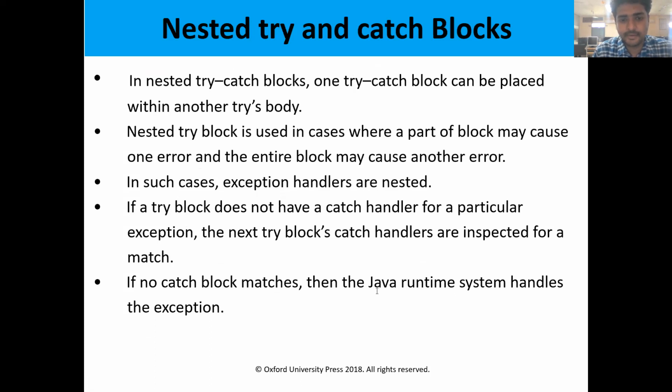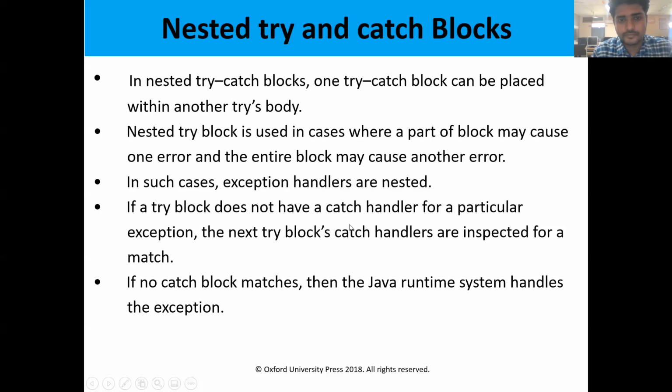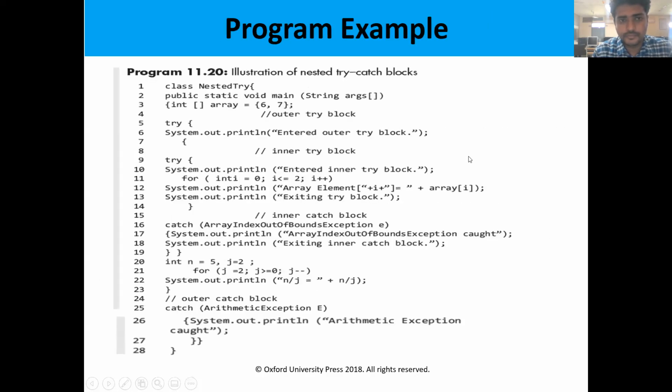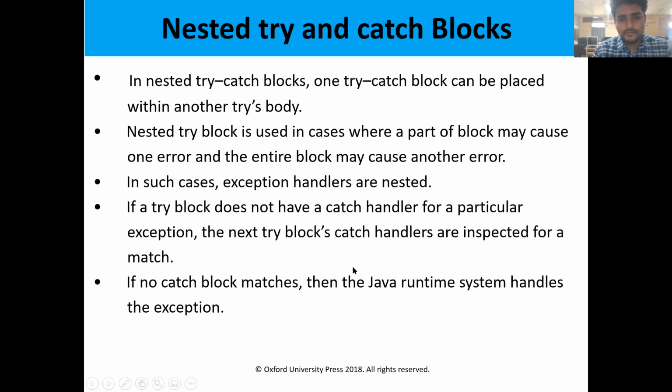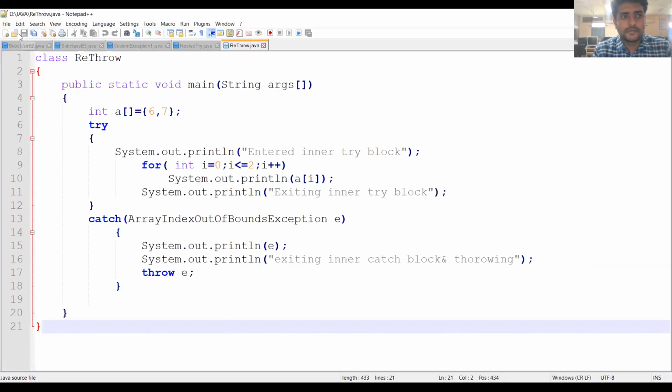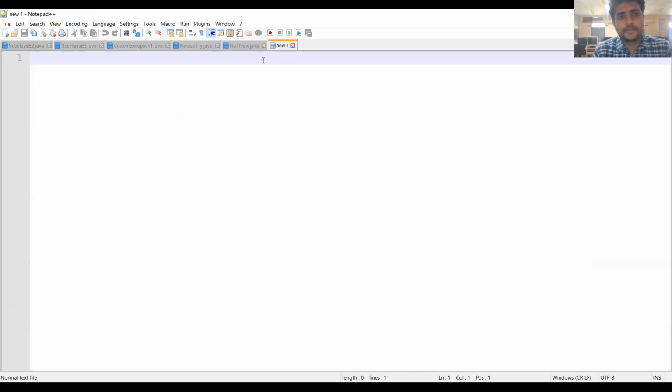So let us see the example for the nested try block.